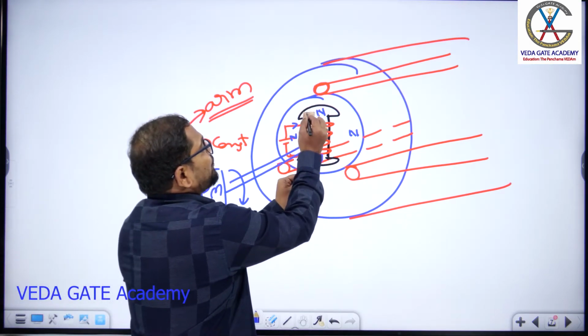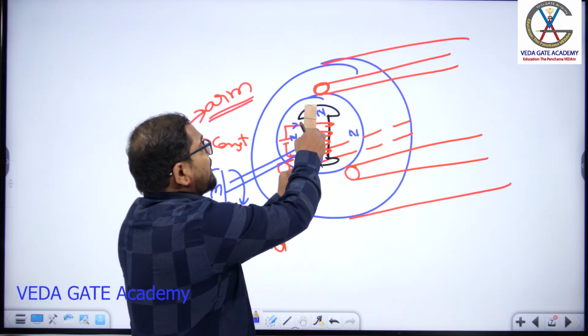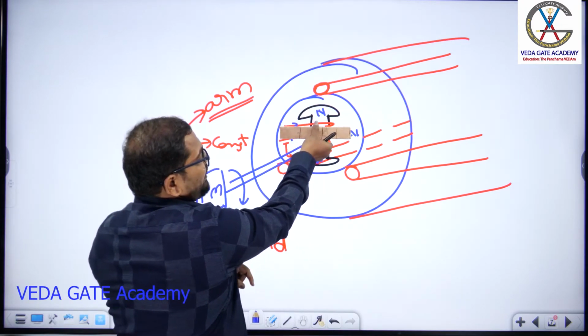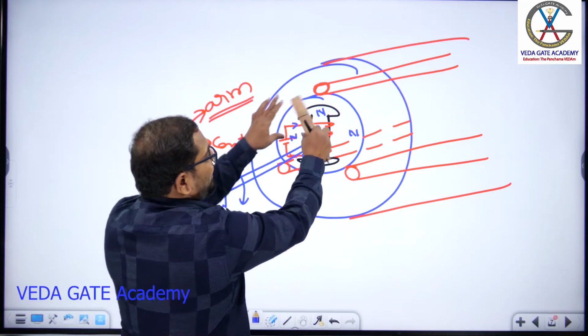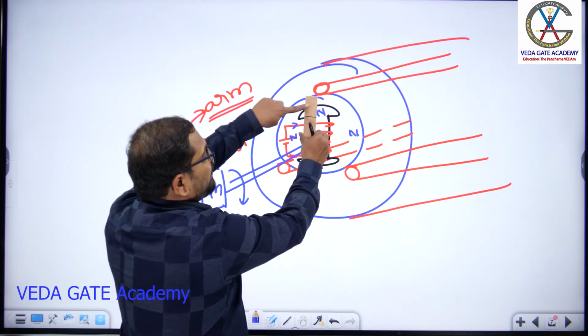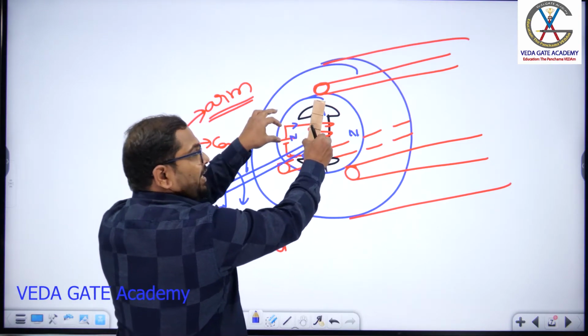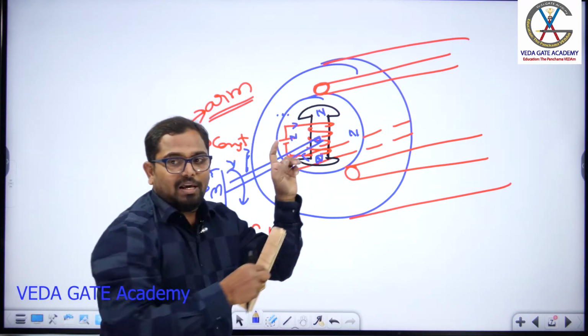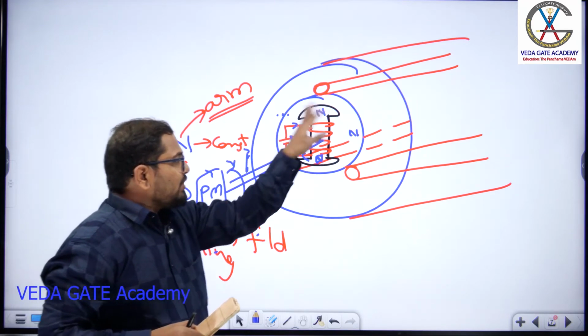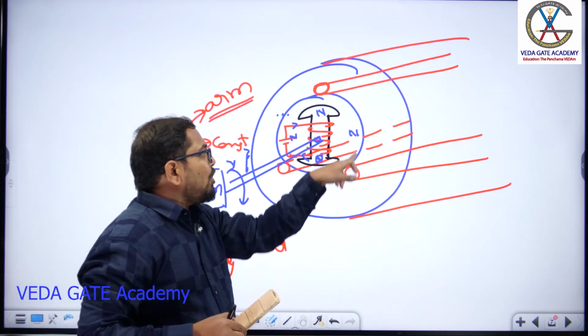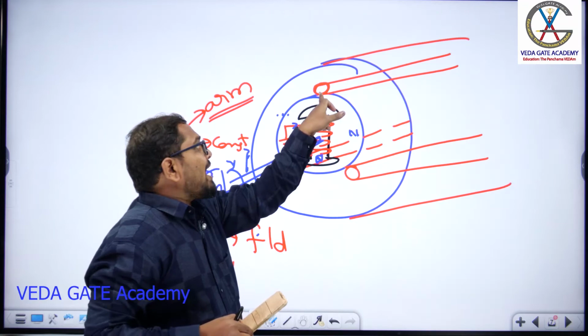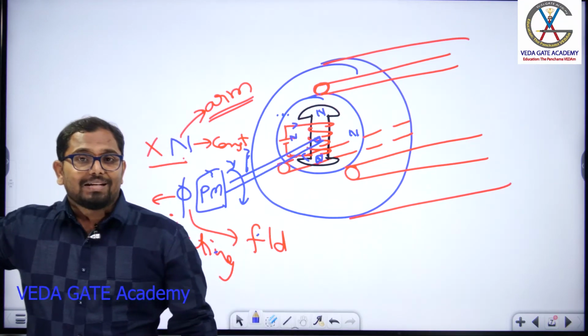So this is your north pole, this is your south pole. Now if I rotate this rotor by 90 degrees, you will get here. If I rotate by another 90, you will get north pole downward, south pole upward. If I rotate another 90, north pole here, south pole here. If I rotate another 90, you will get north here, south here. Means for 360 degree rotation, your pole movement will be changing and your armature or conductor is kept constant.